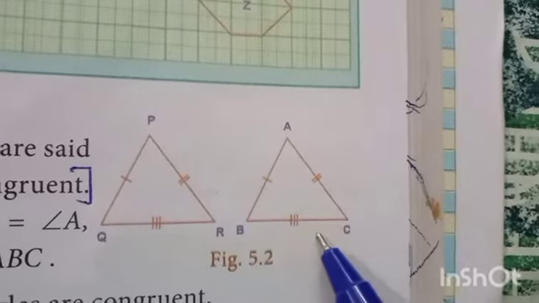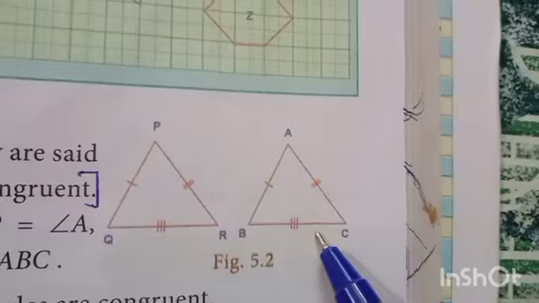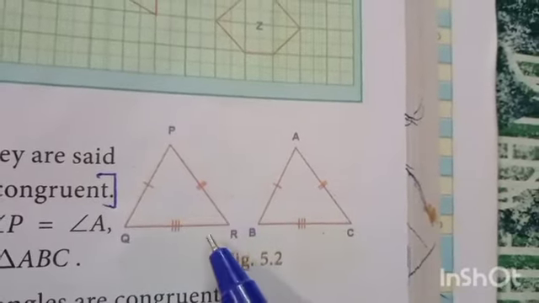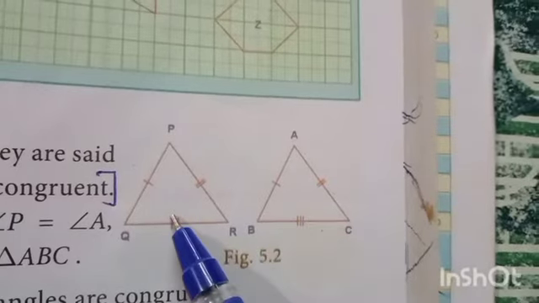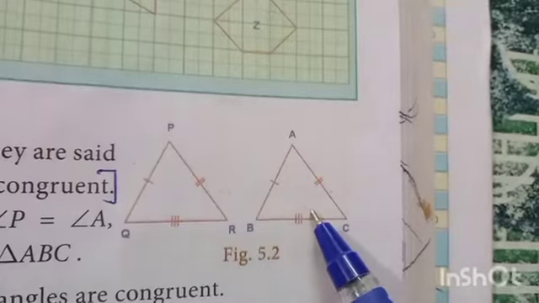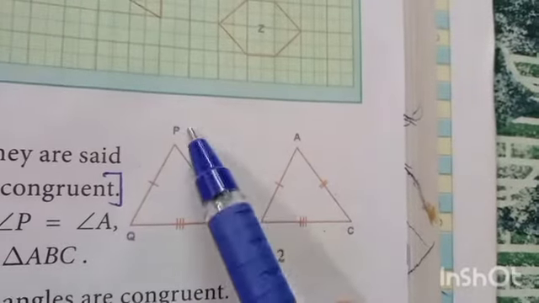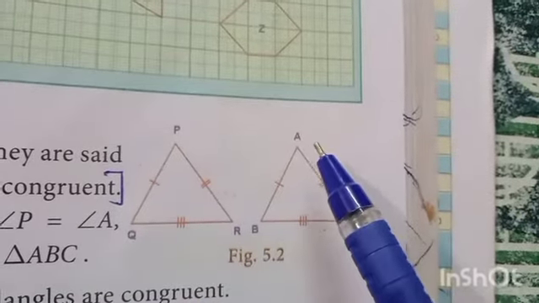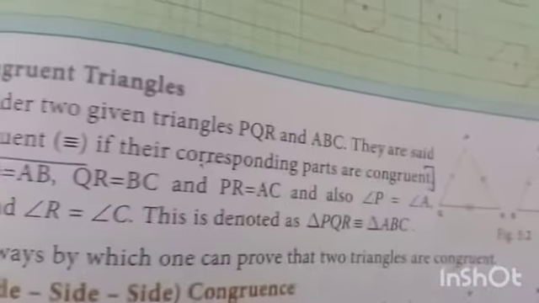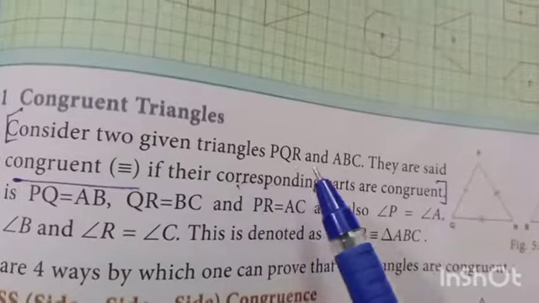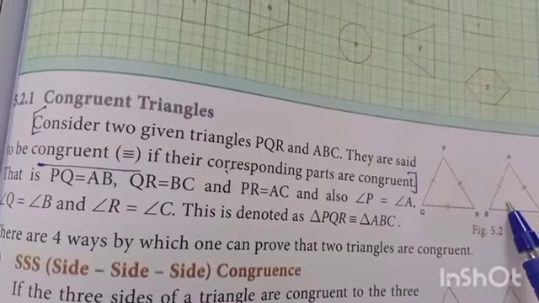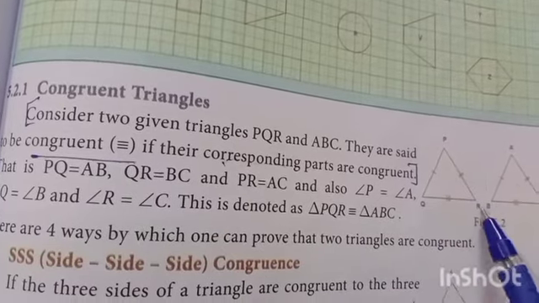Suppose one fits exactly over the other: triangle PQR is congruent to triangle ABC. Consider two given triangles PQR and ABC. They are said to be congruent if their corresponding parts are congruent.